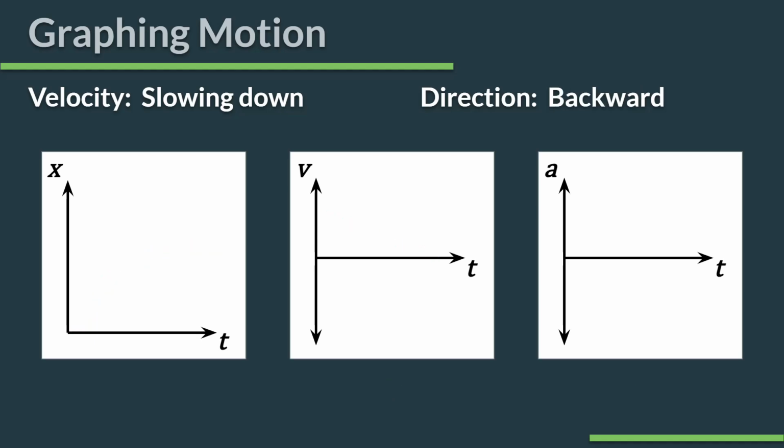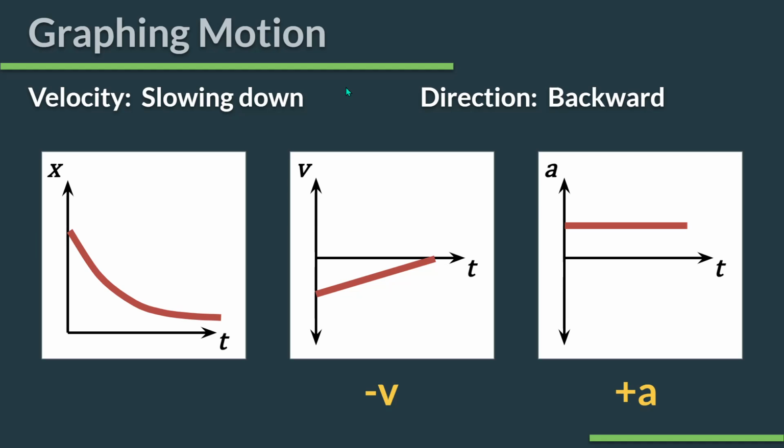I think this is the last one. Slowing down while moving backward. Again, backward on my XT graph means negative slope. Slowing down means that slope needs to flatten out. On my VT graph, backward means I'm down here. Slowing down means I need to approach 0. Looks like this. And the slope of this line is positive. So guess what? My acceleration is positive. And because I have negative velocity and positive acceleration and the signs are opposite, it means I'm slowing down.